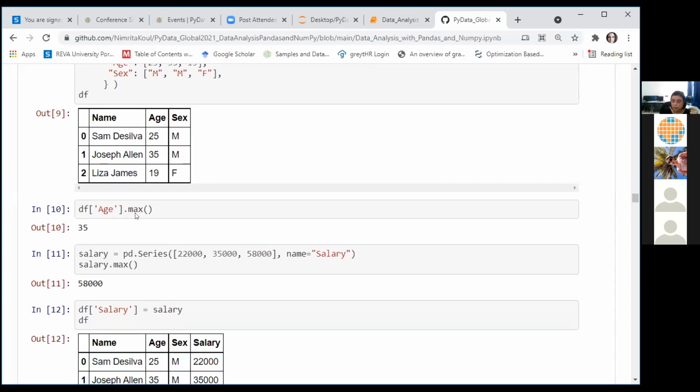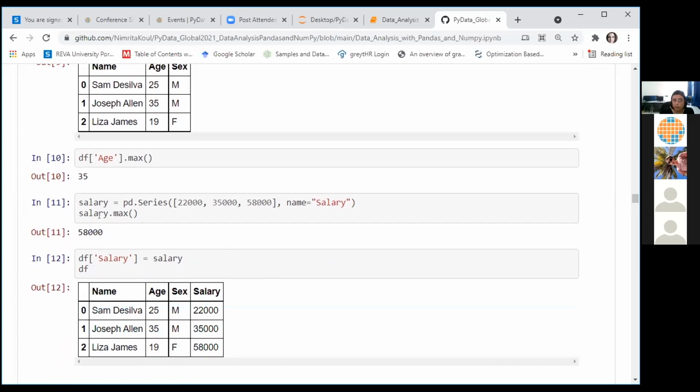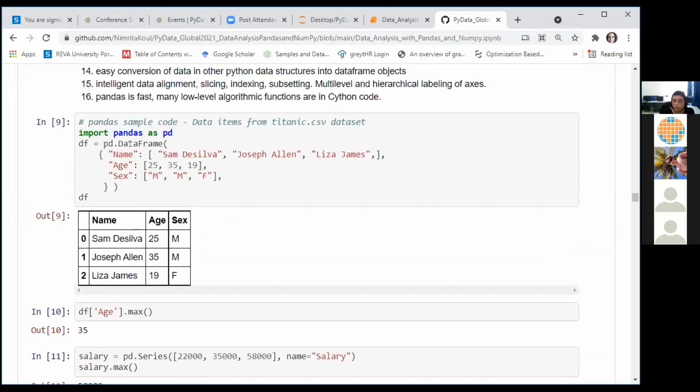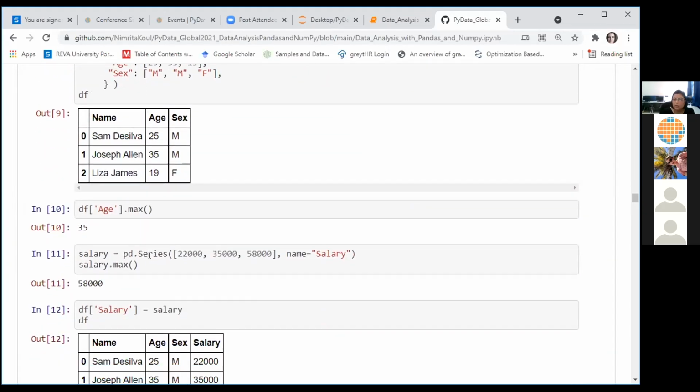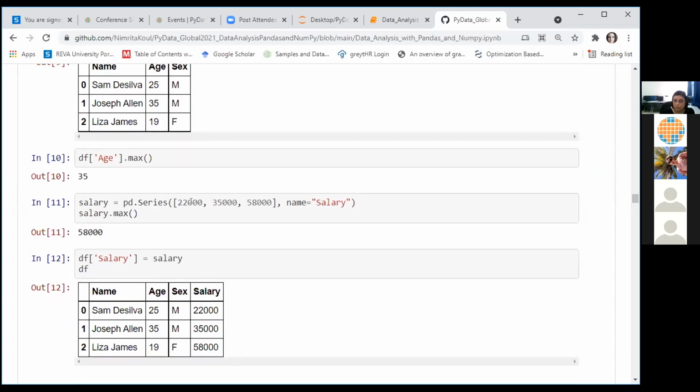You can apply these statistical functions directly on the data frame columns. So df in square brackets age refers to the age column of your data frame. You can find the maximum value of age by using this notation. So we can see 35 is returned to you. Similarly, you can add a new column to your data frame. I have created a series here. So just like we create a data frame using the DataFrame function, we can create a series, which is a single dimensional object in pandas, using pd.Series, pass it a set of values. You can also give it a name, and then you can find the maximum value of the series.